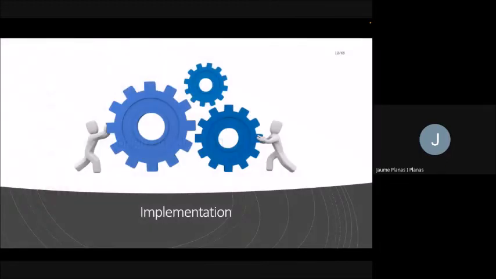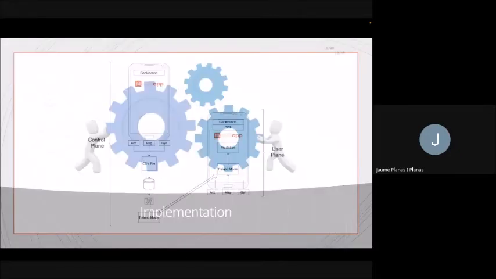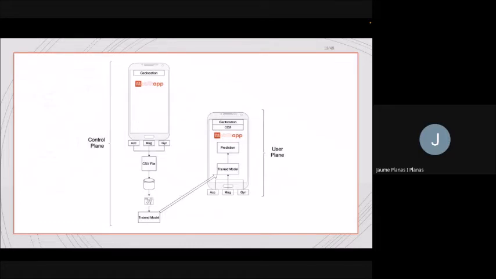So now that we know what MobilitApp wants to achieve, let's look at how it works. Here we can see the general architecture of MobilitApp. We have divided it into the control plane, which is the application seen now by us, the developers, but in the future by mobility regulators or whoever is managing the application, and the application seen by the user.